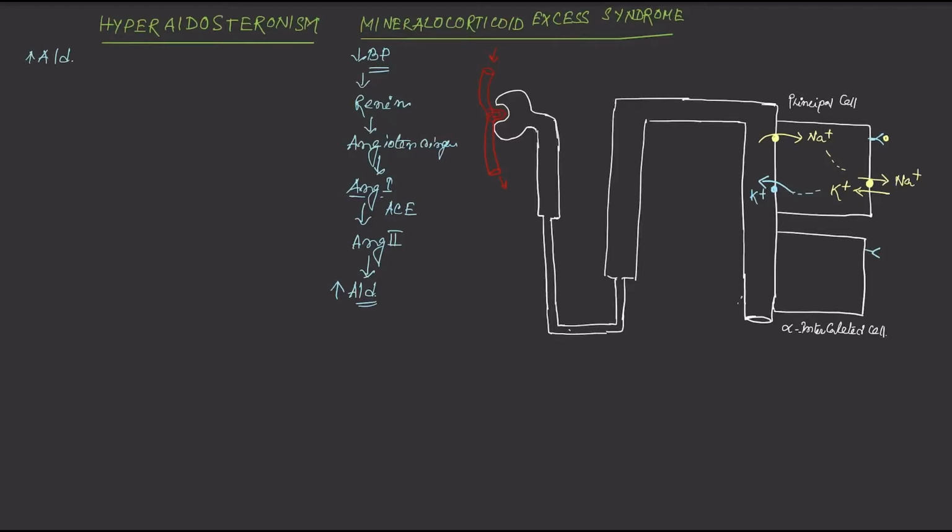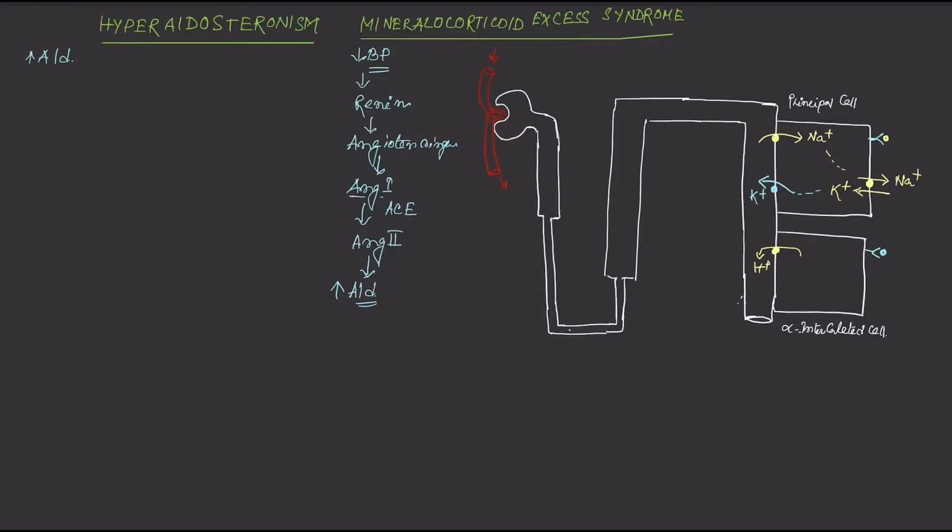Now aldosterone also acts over the alpha intercalated cells, which are also located at the collecting duct of the renal tubule, where it increases the activity of the proton pump or the hydrogen ATPase, so that more hydrogen ion will be secreted out of the cell.